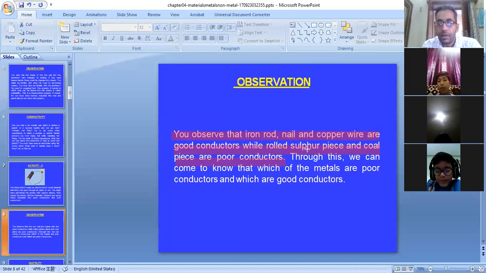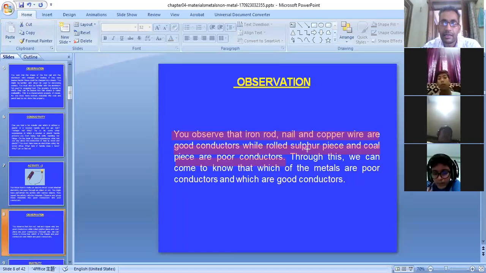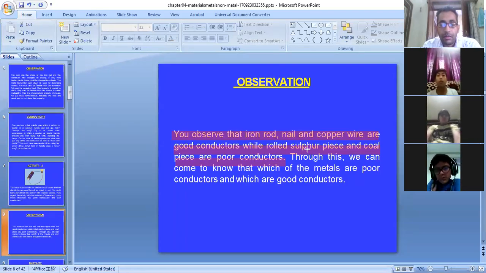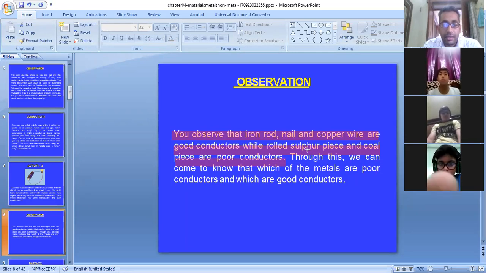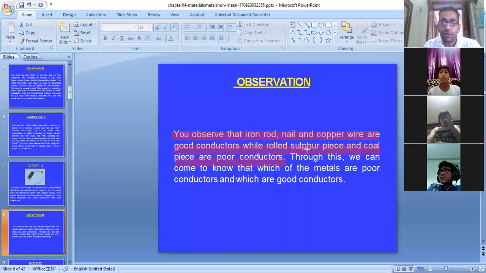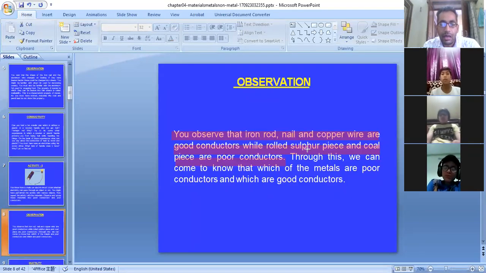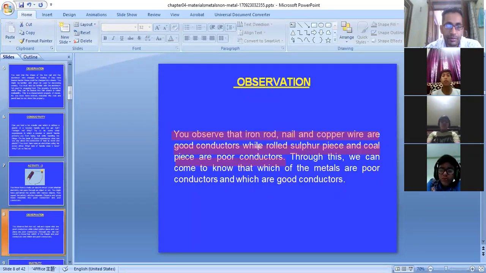You might have seen overhead wires hanging in the streets. We have replaced those copper wires with aluminum wires. Nowadays we see all the electrical connections from the pole to the house are made through aluminum wires. So aluminum, copper, gold, silver, these are all metals and they are all good conductors of heat and electricity.